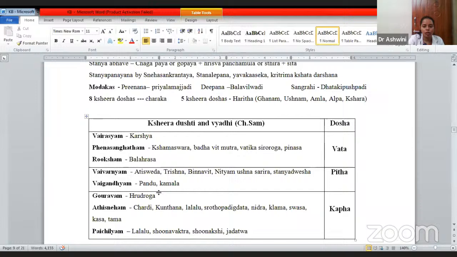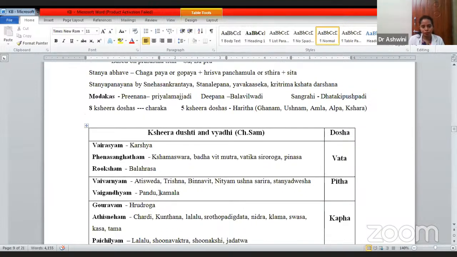Okay. Some upayas are there for the expressing of the milk. If a stanya bhava is there, then you can go. And some other procedures like stanya pana ayana by sneha sankrantya. Means by doing sneha pana or by doing abhyanga, even you can express the milk. Or even doing stana lepana, any kind of lepa, which increases the kshirotpati. That kind of drug can be used for the lepa.